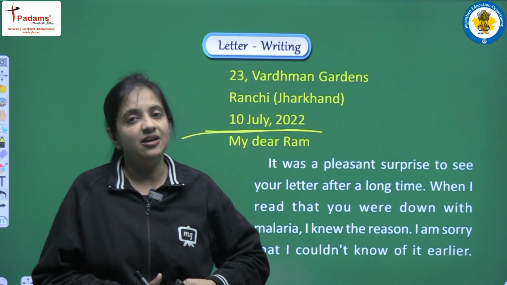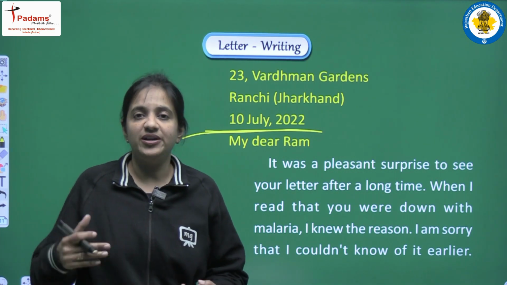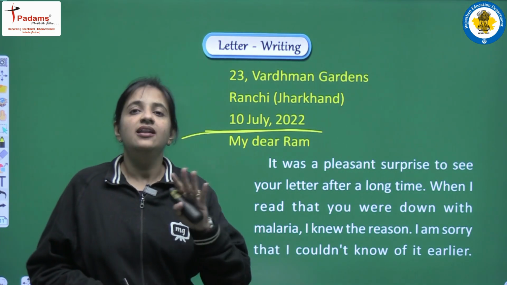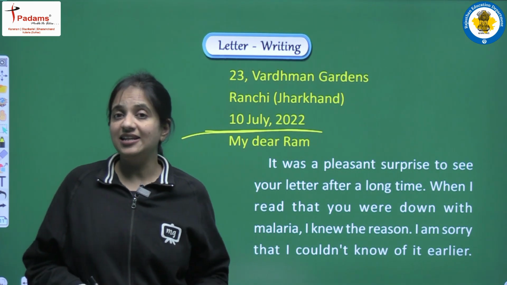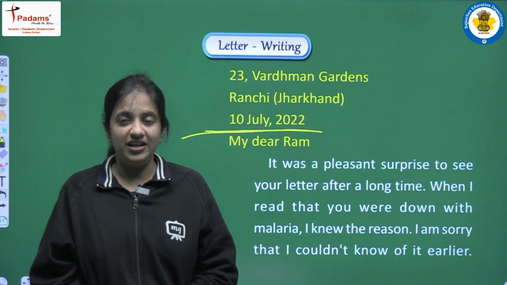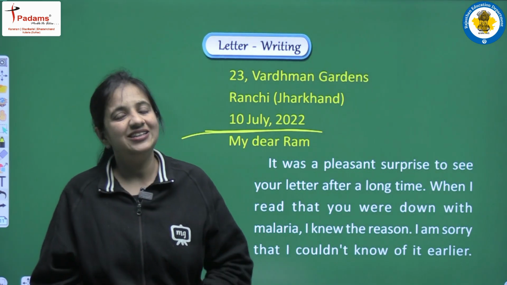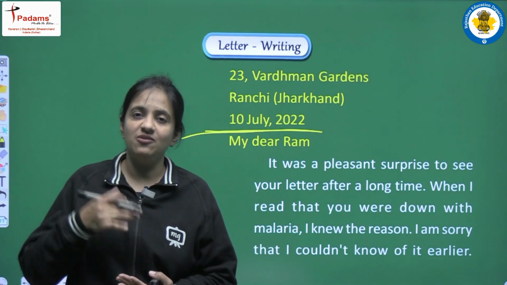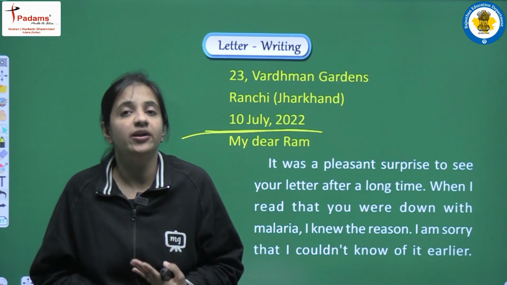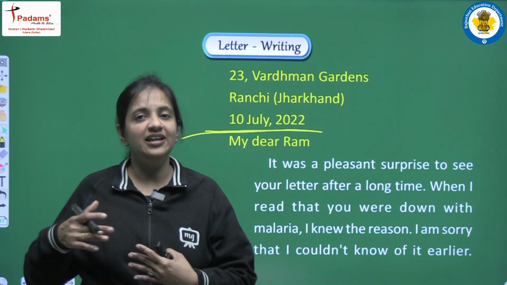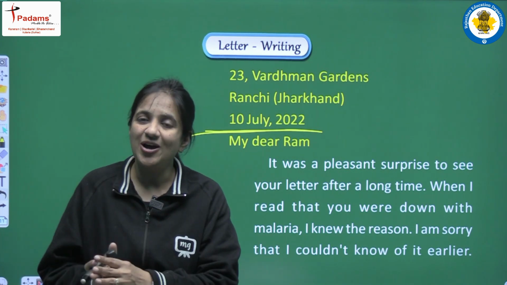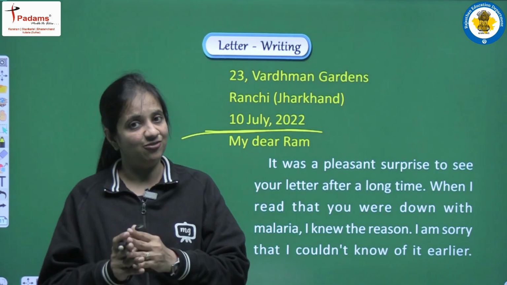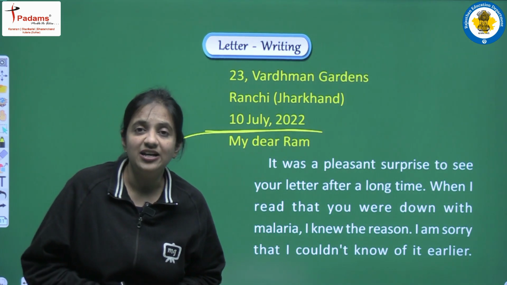But if particular things are given in a letter, suppose in the letter you have to tell about your Diwali celebration, how you celebrated Diwali, obviously you cannot write a date in March, because Diwali generally comes in October or November. So you can write any date of November or December. According to this you have to choose a date very carefully, because it actually depends on the letter.